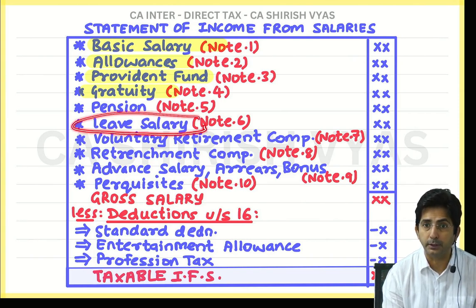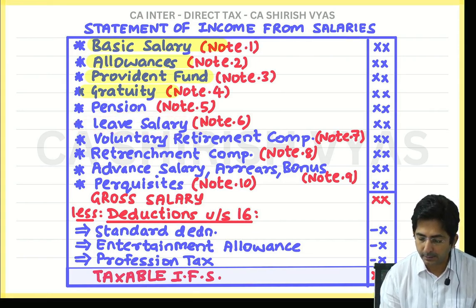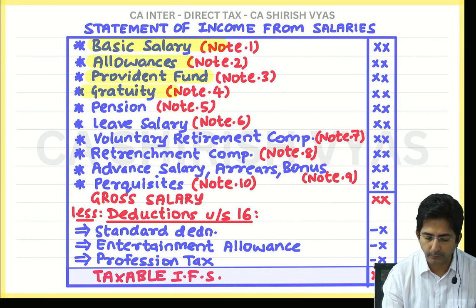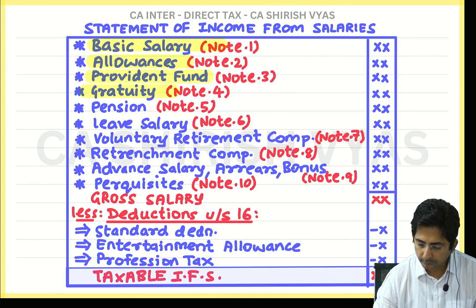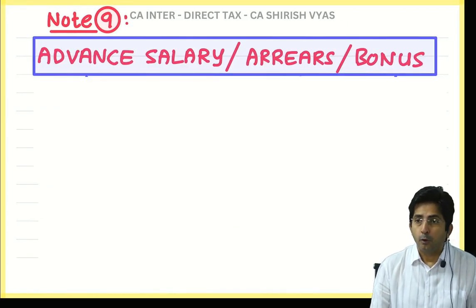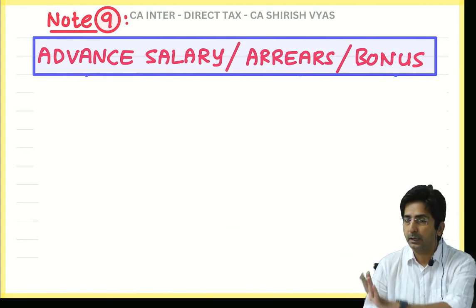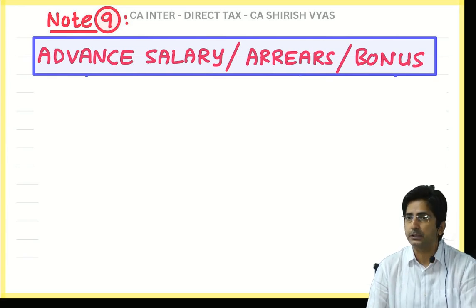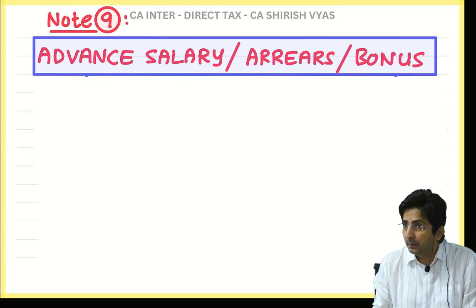Leave salary is a very important theory, because it is lengthy and important also. So I am taking advance salary, arrears and bonus. Note number 9. Now advance salary, arrears of salary, bonus. If you find this in the question, you will wonder what to do. Should I take it as taxable or exempt? And you know it is a concern.